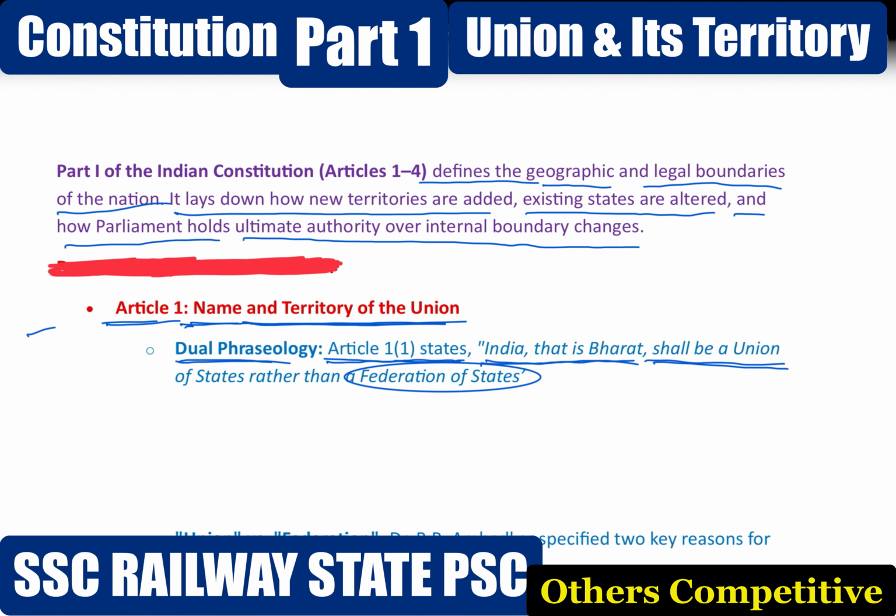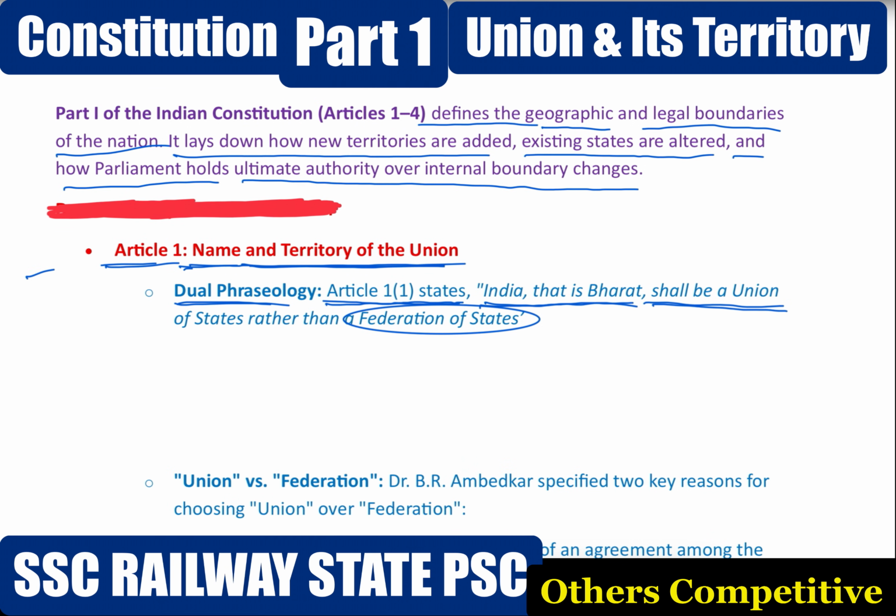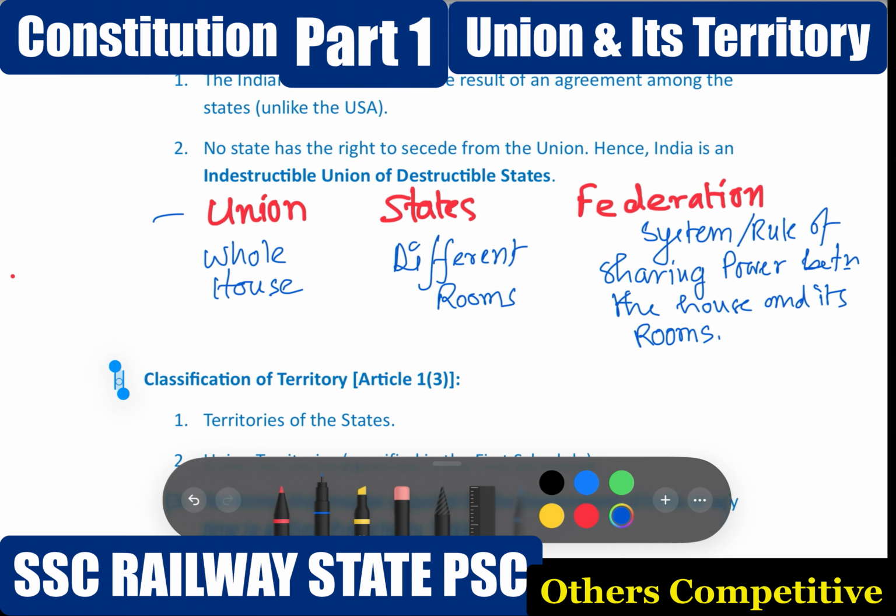Federation is a system where power is divided between center and state governments. Both levels get their power from the constitution. Each level has areas where it can make laws. If we consider the union as a whole house, then the different rooms will be the states. The system or rules of sharing power between the house and its rooms will be the federation.